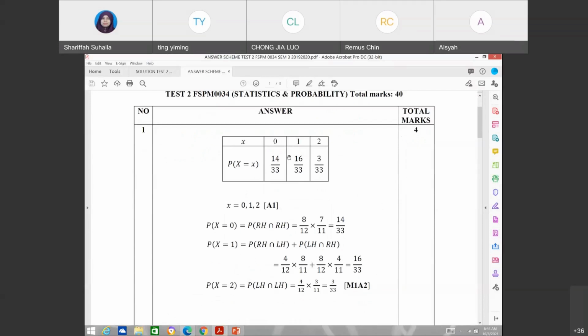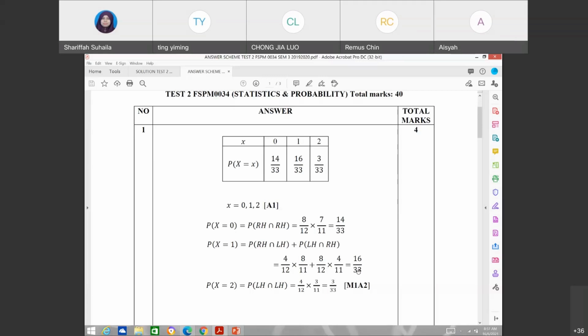Dapat. Okay, so again, you have probability X equals to 0. So either no left-handed, so right-handed and right-handed. So you have 8 right-handed, so process is without replacement. So 8 over 12 times 7 over 11. Okay, so we get 14 over 33. So again, probability X equals to 1. Okay, that's mean either right-handed and left-handed or left-handed and right-handed. Okay, so sama je. Kita ada 4 over 12 times 8 over 11, plus 8 over 12 times 4 over 11. So you have 16 over 33.